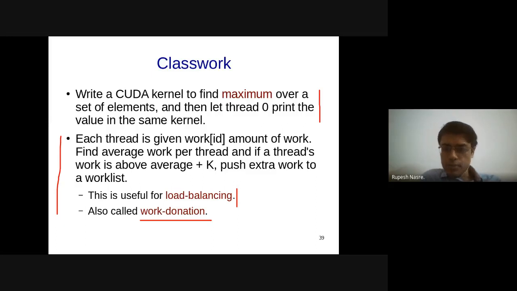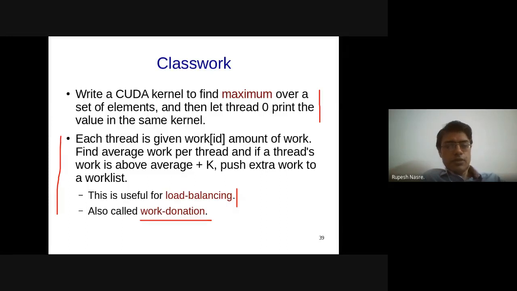Rigved is saying atomicAdd(&sum, work), correct. __syncthreads, if work[id] plus k is greater than sum divided by n, this all can be local, that seems okay. C equal to atomicIncrement(&worklist), worklist[C] = extra work, work[id] minus equal to extra work. Yeah, that is on the right lines, correct. Good job, Rigved also.